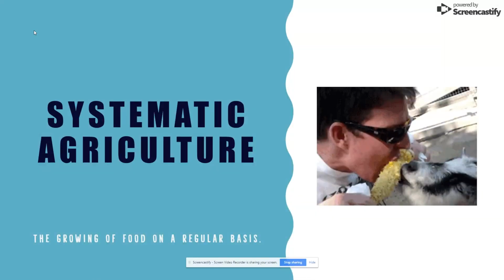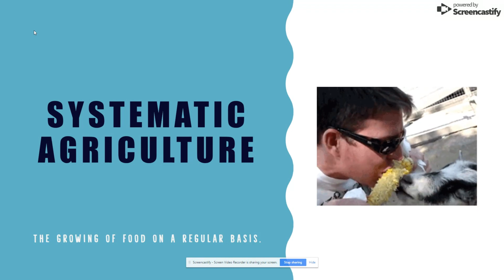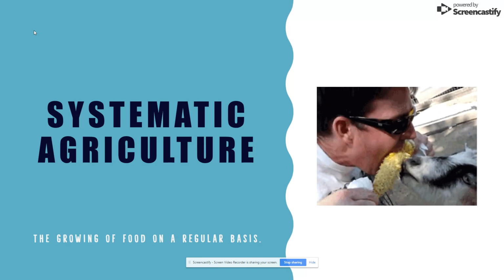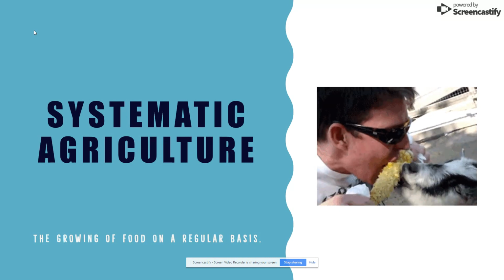So systematic agriculture is the growing of food on a regular basis. This growing of food is eventually going to lead to what we call a surplus of food, meaning there is extra. They don't need all of the food that they are growing.